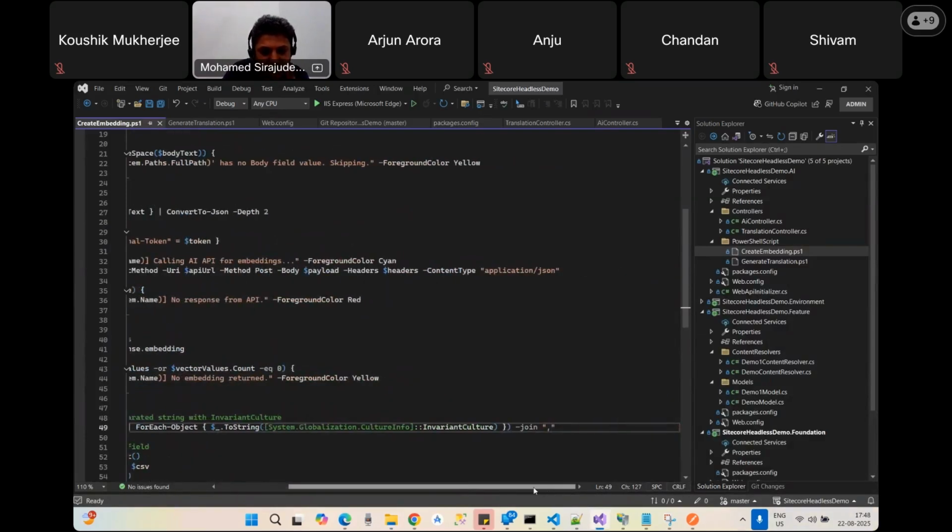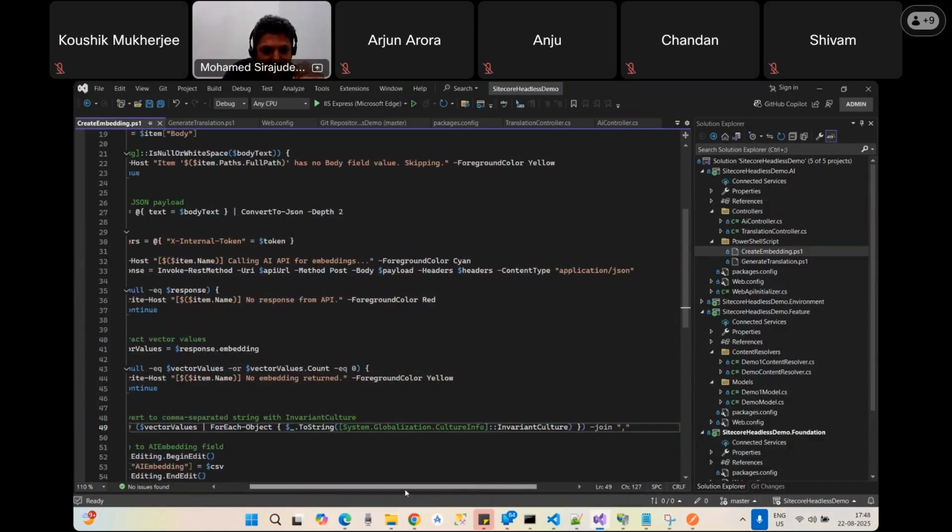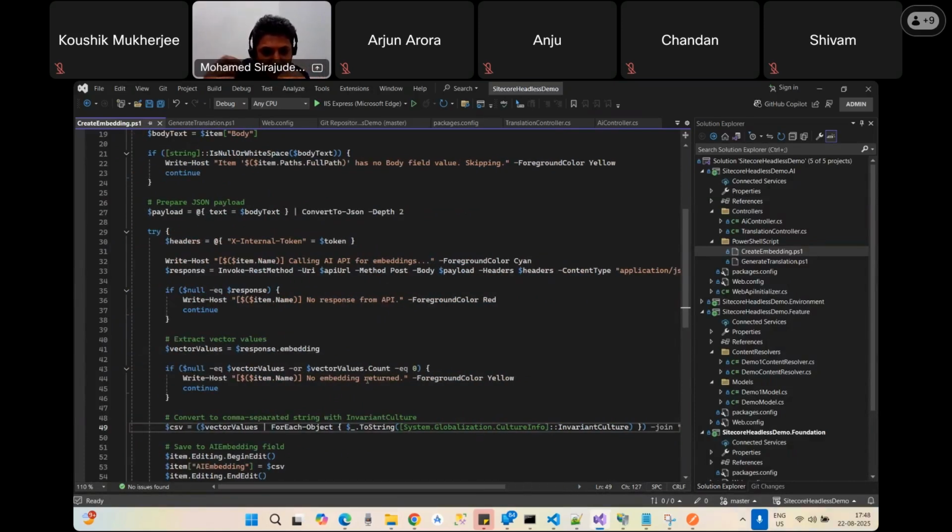Because we have to store it somewhere in a consistent way. Once we have this vector processed, the vector is more secure, so we can't decrypt these vector values. A vector is a kind of secured way to translate the actual content into a float vector. Once we have the float vector, we have to separate it through some separators.